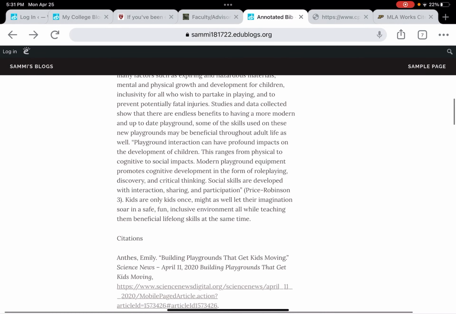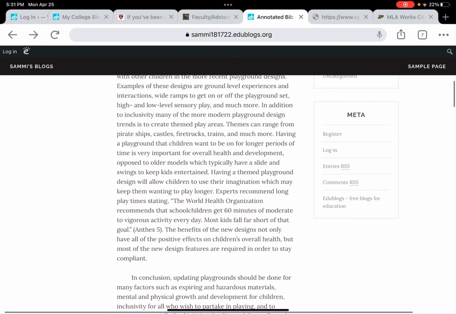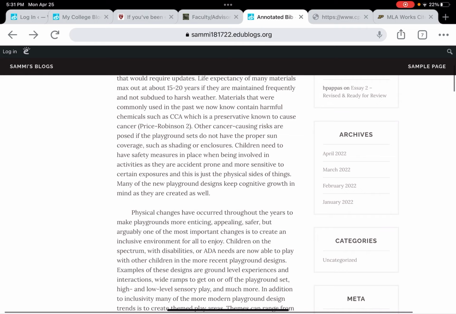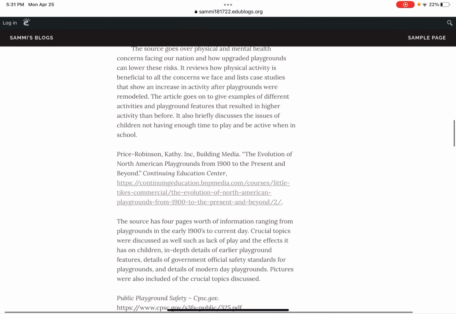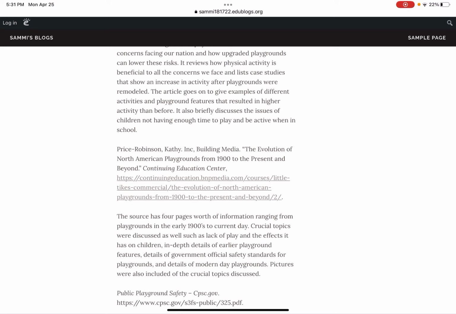So you check your sources. You seem to see that ANTHS 5. I don't see what a page 5 looks like. The Price Robinson one, I'm not sure that had pages either. That's another thing that I'm not sure if this is coming from EasyBib, but normally you wouldn't use that affiliation there, Price Robinson Kathy period, not Inc. Building Media. I wouldn't have that at all. I'd just go from Price Robinson Kathy, the evolution of North American playgrounds, etc. And then Continuing Education Center was the name of the website.